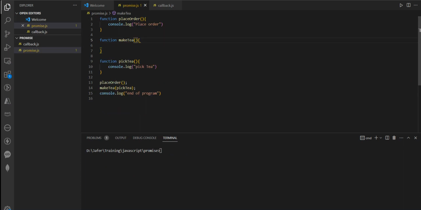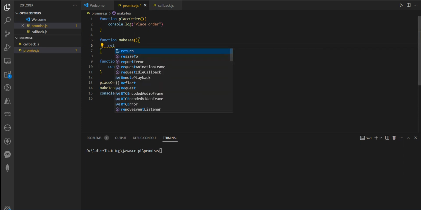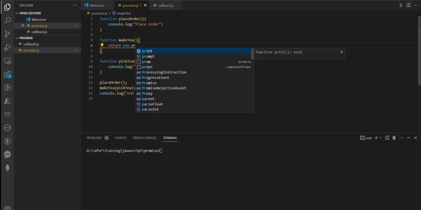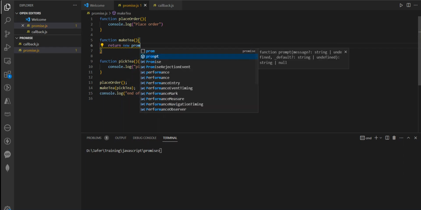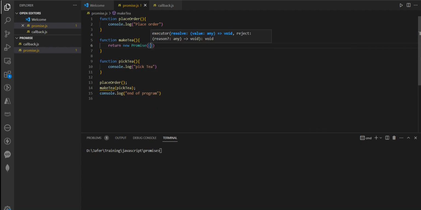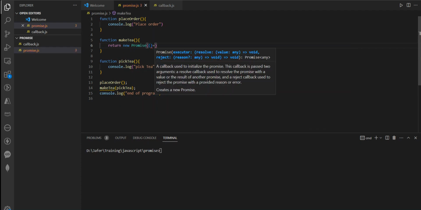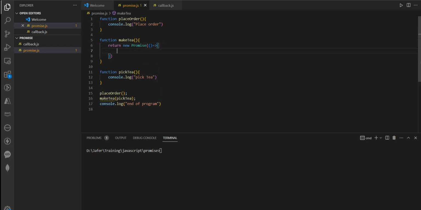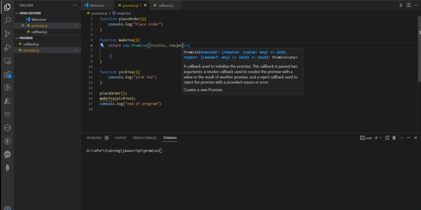So assume that this is the same long running function and we say return new promise. So promise takes in a callback, and this callback has two arguments: resolve or reject.